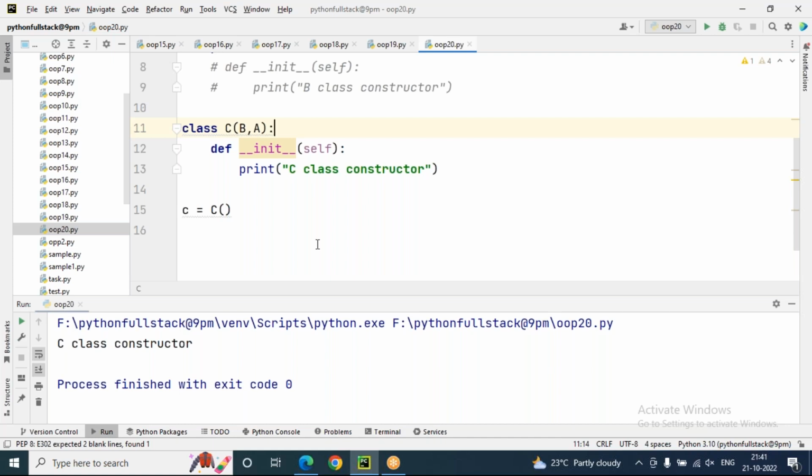Polymorphism can be of two types in Python programming. One is static polymorphism, also called compile time. The next one is dynamic polymorphism, also called runtime. The overloading concept is related to static polymorphism. The overriding concept is related to dynamic polymorphism.